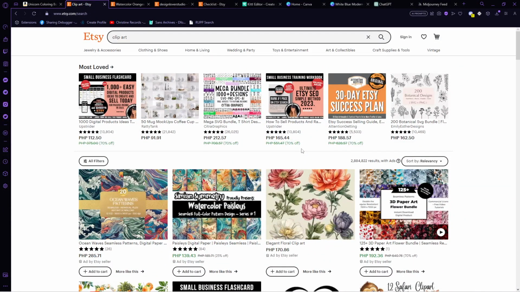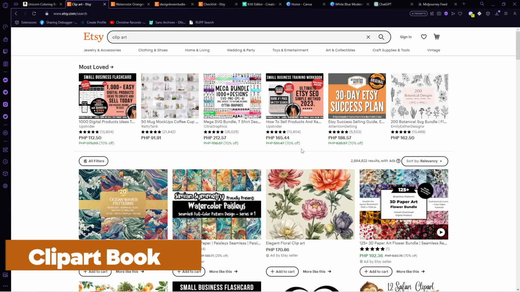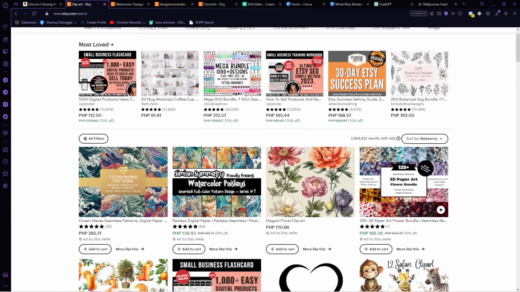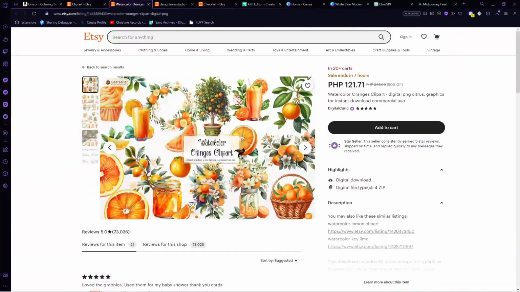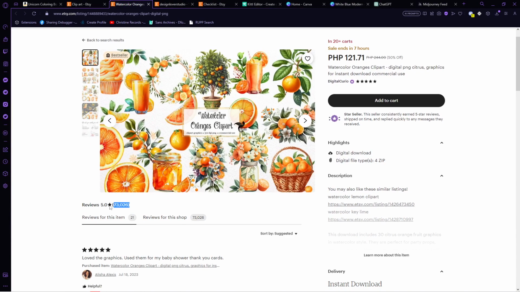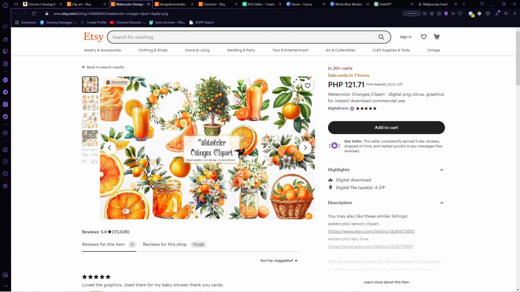Aside from coloring books, another option that you can sell is clip arts. Basically, you can sell graphics that buyers can use in their own personal projects. I searched for clip art in Etsy and here are some examples. And this orange clip art set alone was bought by 73,000 consumers, so obviously it is very high demand.